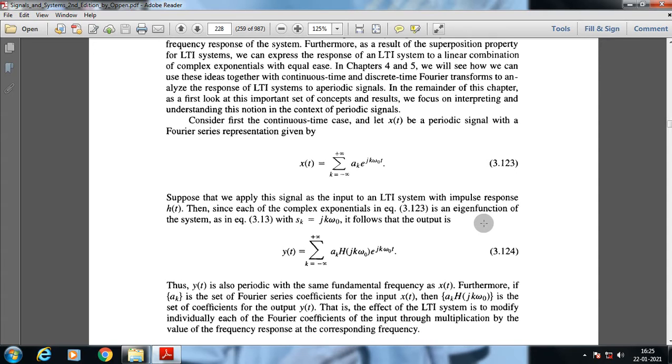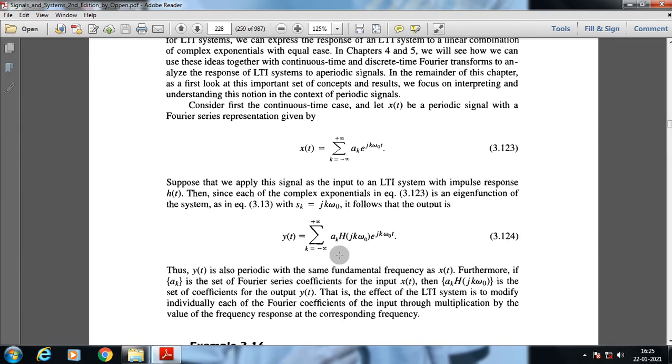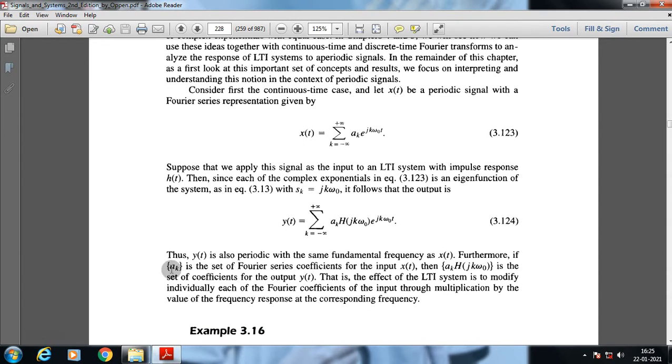We feed the input to a system, and at the output we get the constant coefficients multiplied with the transfer function. Simple. This is nothing but the effect of an LTI system: to modify individually each of the Fourier coefficients of the input through multiplication by the value of the frequency response at the corresponding frequency.